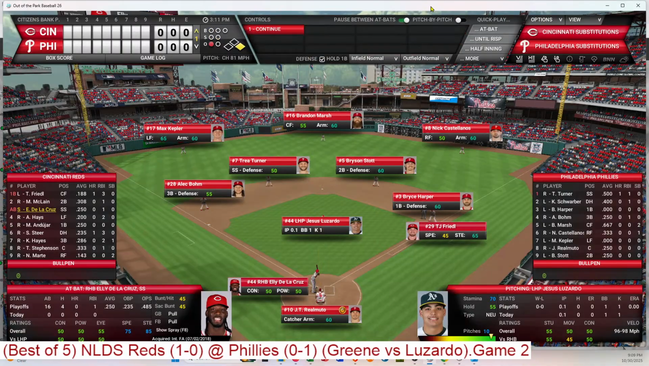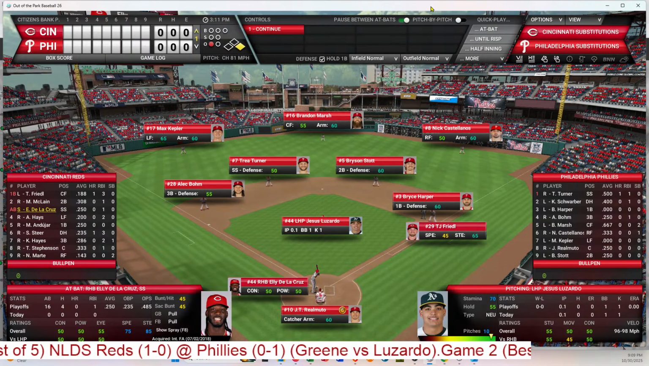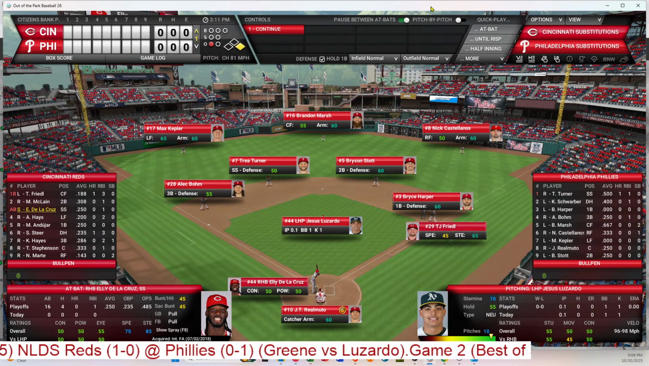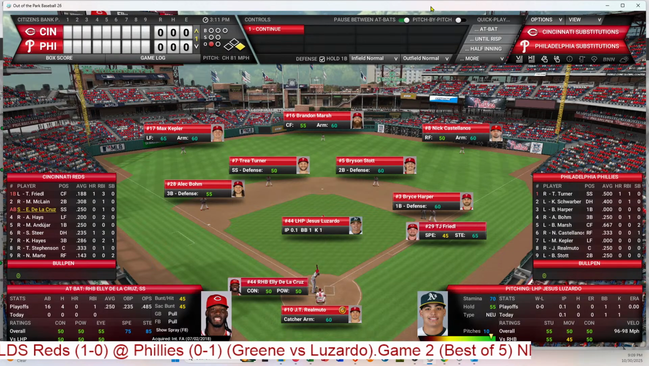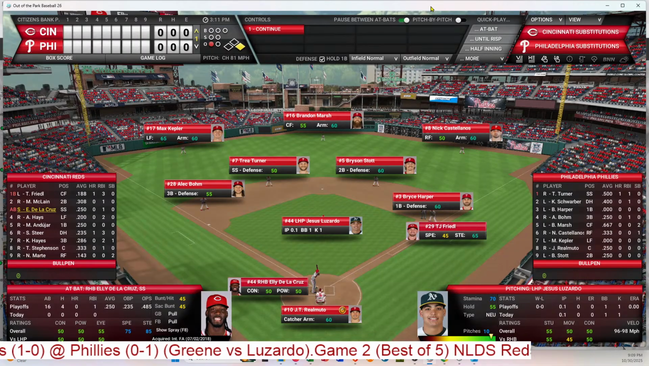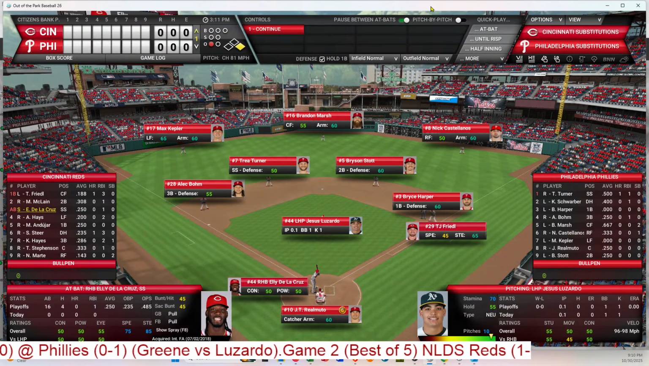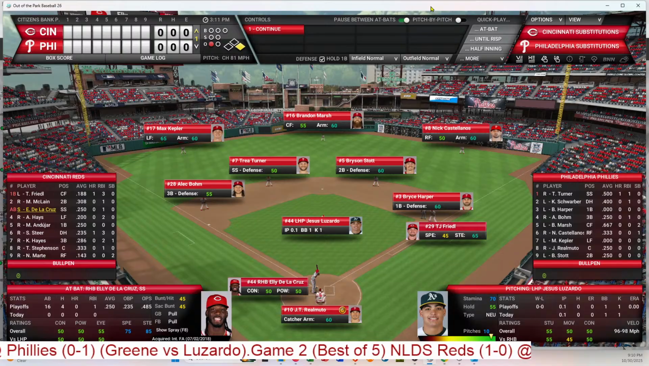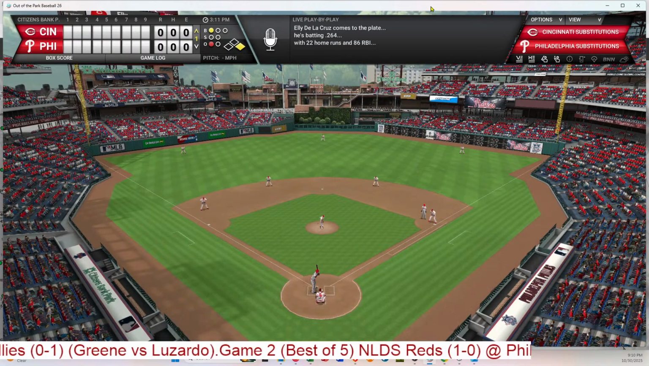De La Cruz steps in. He also had 2 hits in the first game. He's batting .250 in the playoffs so far. So Friedel leads off at first. Harper holding him. Luzardo with a 1-ball, no strike pitch. We'll see if Friedel takes off.